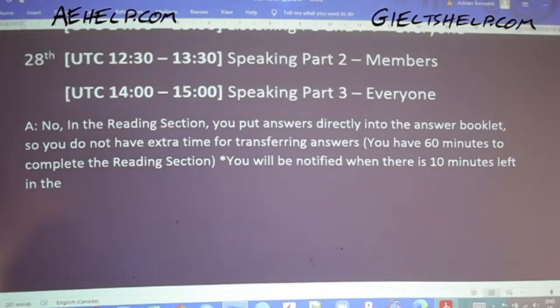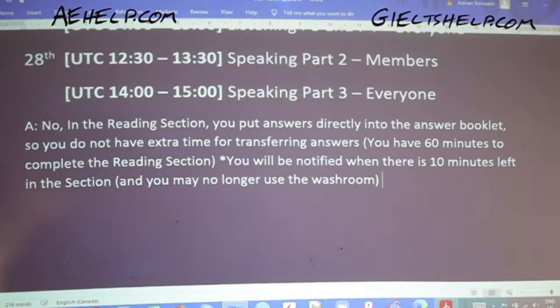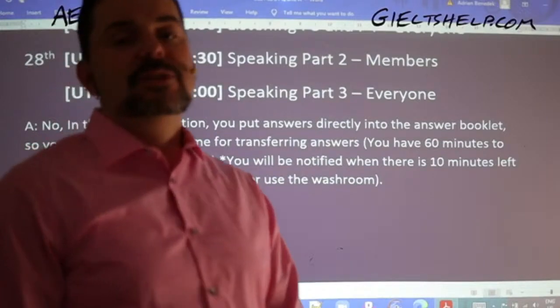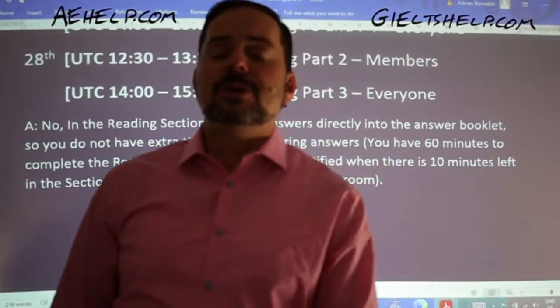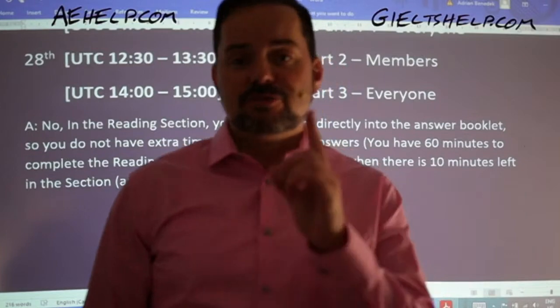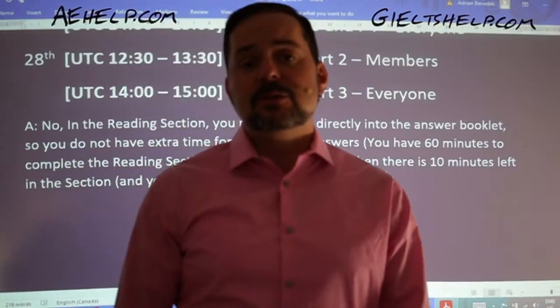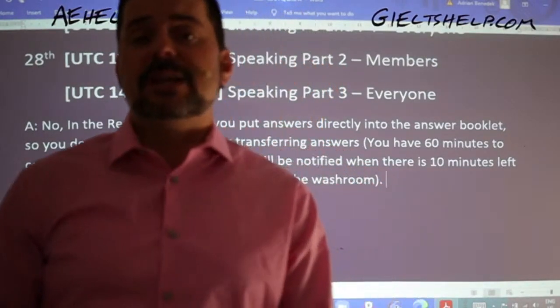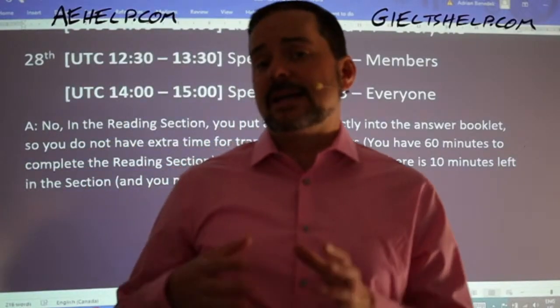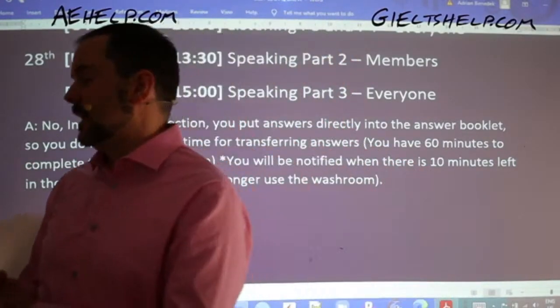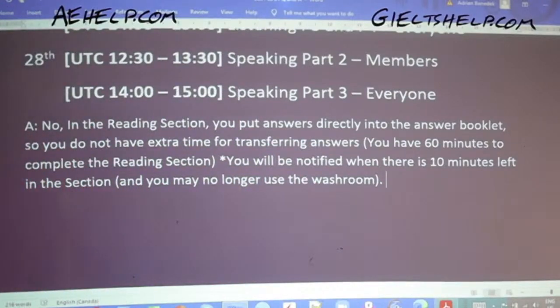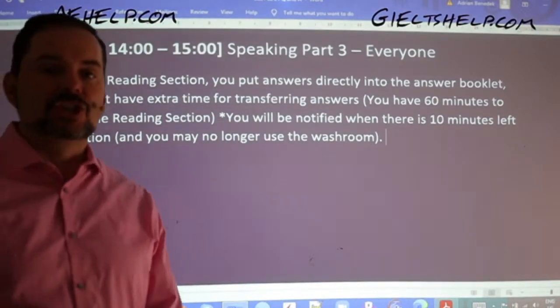And they'll also say you may no longer use the washroom. So in the final 10 minutes, they'll say, okay, you have 10 minutes left in the reading section. At this point in time, you may no longer use the washroom. So keep that in mind: if you really need to go to the bathroom, don't wait until the final 10 minutes, because they do not let you exit the room at that time. Okay, so that's what you need to know about the timing of this section.